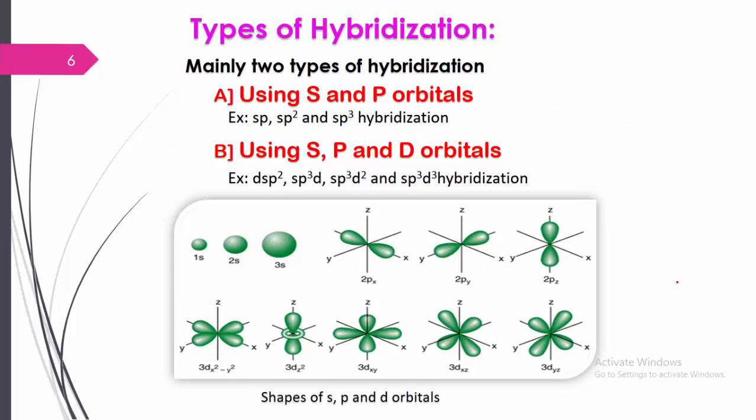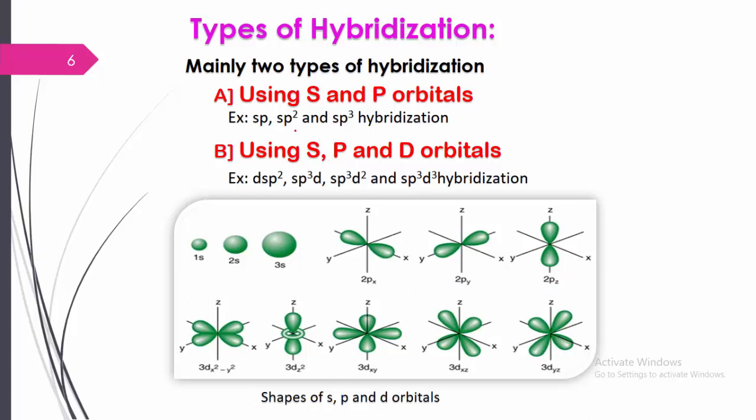Here we can see the types of hybridization. There are mainly two types of hybridization, depending on the atomic orbitals. Generally we have the s orbital, p orbital, d orbital and f orbital, but here there are two types: using s and p orbitals, and using s, p and d orbitals. The s orbital is spherical in shape, and the p orbital is dumbbell shaped: this is px, this is py and this is 2pz.